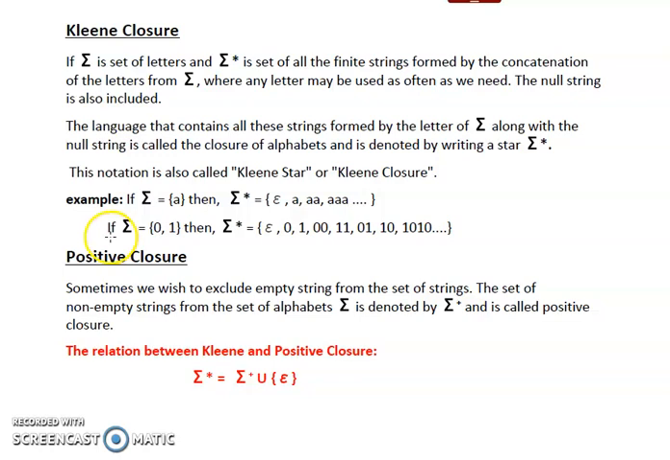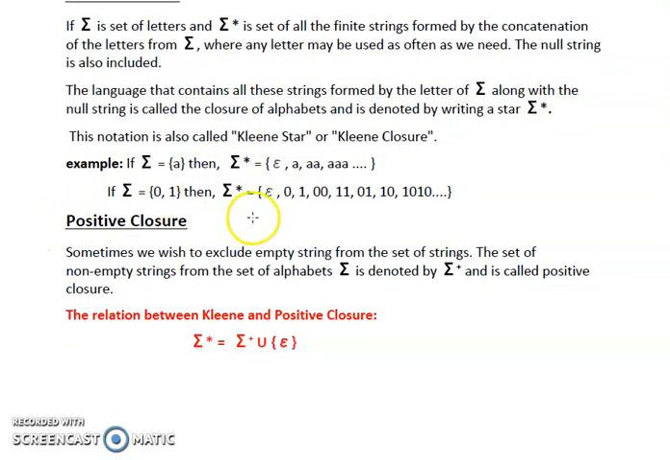Now let's take another example. Suppose let's say Sigma is equal to 0, 1. Then Sigma asterisk is equal to first element is null string again, then comma any combination of 0 and 1. So first we are taking single 0, then 1, then 00, 11, 01, 10, and so on. So any combinations of 0 and 1 in any order will be part of Sigma asterisk. So this is our Kleene closure, and we also call it as a Kleene star.